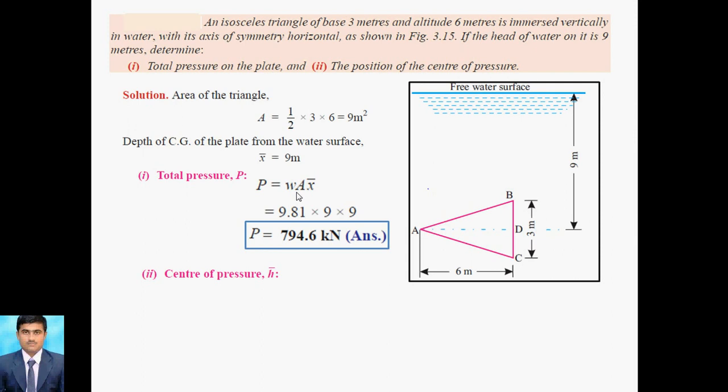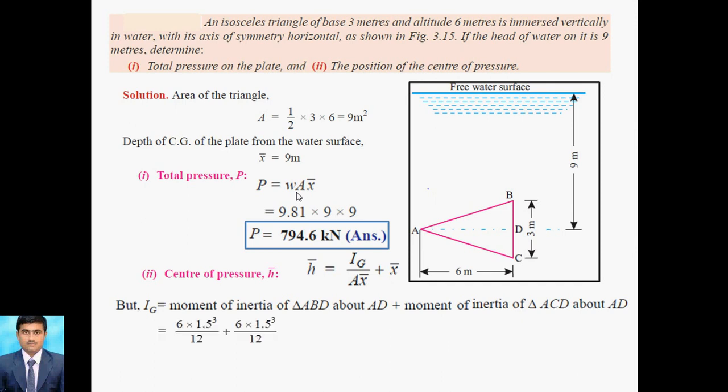And then h bar, how to calculate h bar? h bar is nothing but Ig divided by A x bar plus x bar. So for the isosceles triangle, we can calculate Ig by dividing into two parts: bd cube by 12 for triangle ABD, and bd cube by 12 for ADC. According to that we can put the values and formulate the Ig value. After getting the Ig value, you can put here capital A is 9, x bar is 9, and plus x bar is 9. After that the equation becomes like this, and we formulate h bar as 9.04.